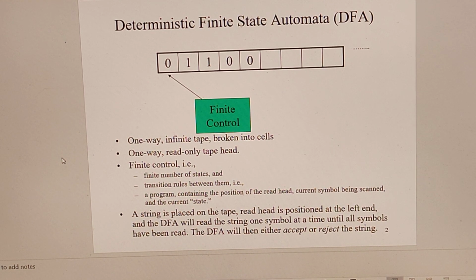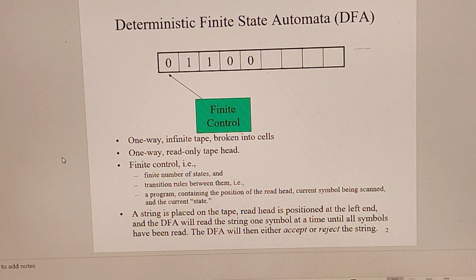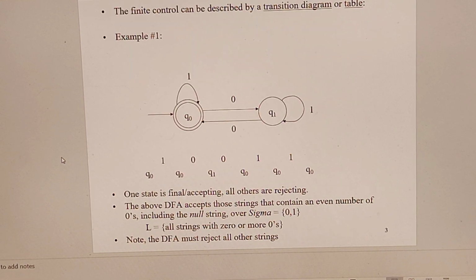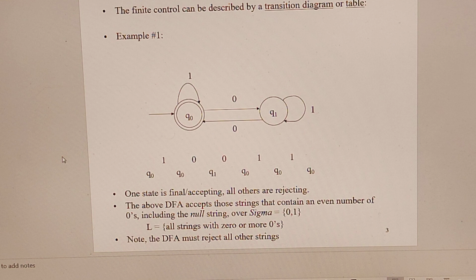A string is placed on the tape. The read head is positioned at the left end, and the DFA will read the string one symbol at a time until all symbols have been read. The DFA will then either accept or reject the string. The finite control can be described by a transition diagram or table.